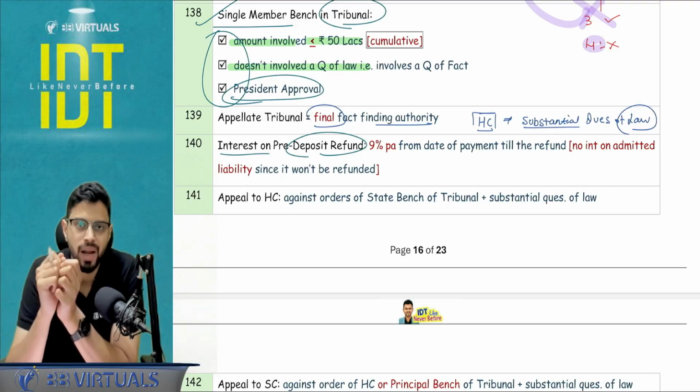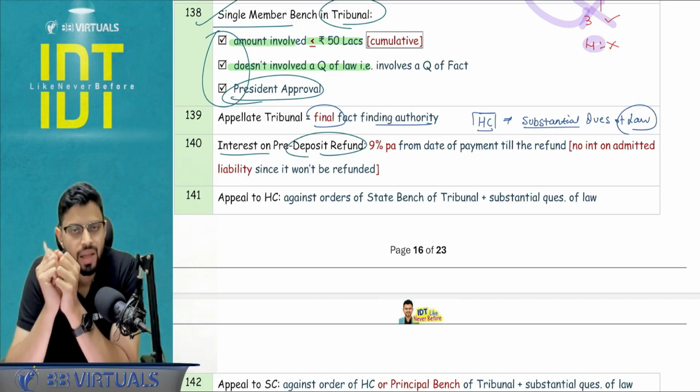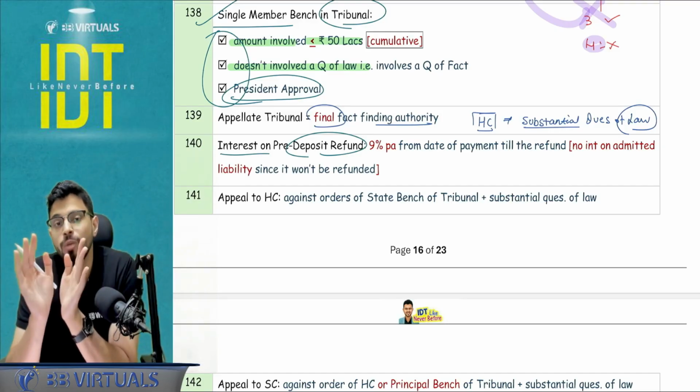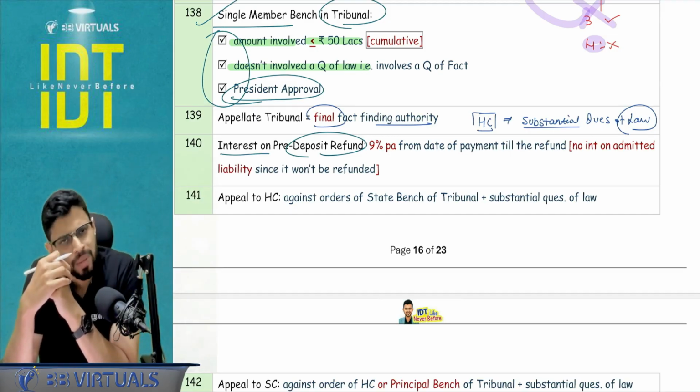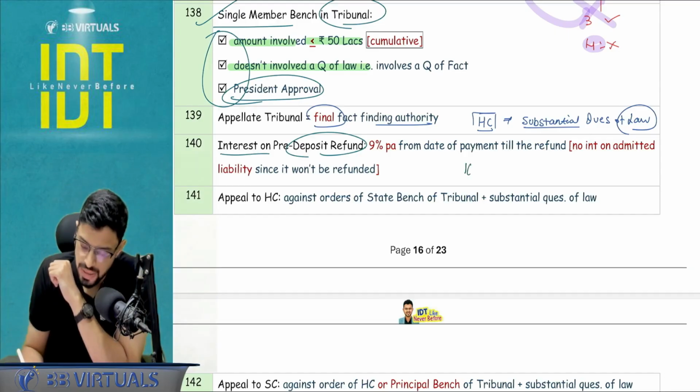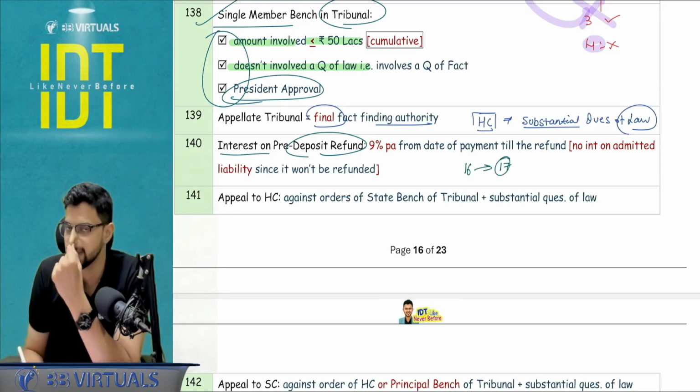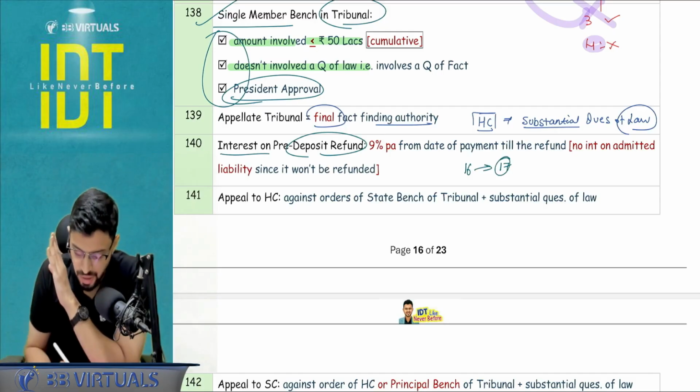Interest will be 9% per annum, because this is a litigation case that is happening, and the interest will be not from any expiry of 60 days from the refund application or anything, but rather from the date of payment. So if I'm paying the pre-deposit on 16th, I will take the interest from 17th. Okay, but you are not going to take 60 days or expiry of 60 days here.